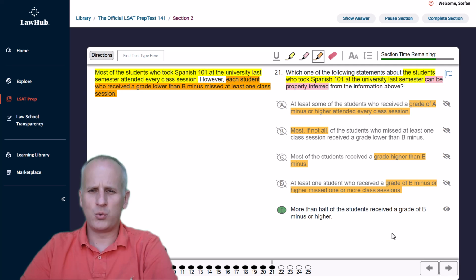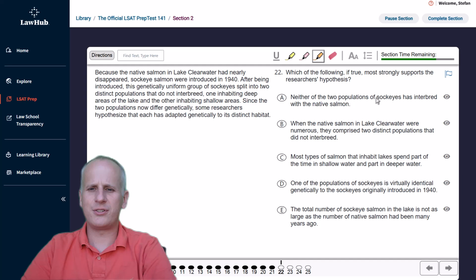Moving on from question 21 of section 2, the first logical reasoning section of LSAT PrepTest 141, which can be found over at lawhub.lsac.org. We've got question 22, we've got a highlight tool ready to go, and we're going to mark the task in the question stem to start.